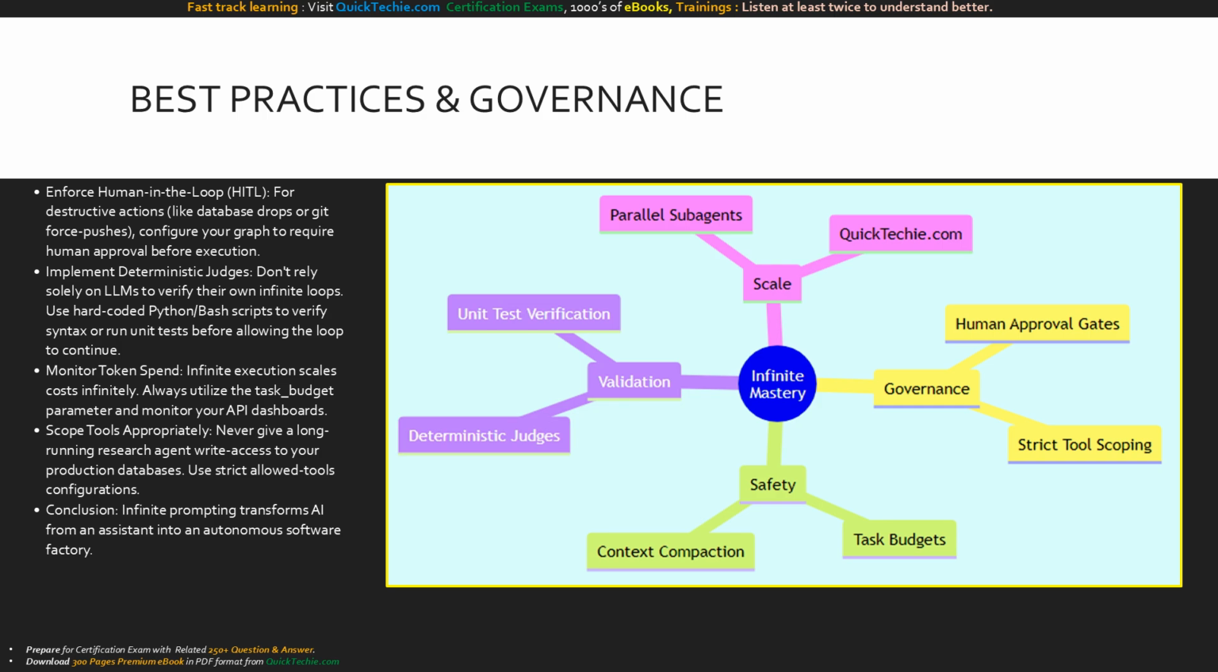You must monitor token spend. Infinite execution scales costs infinitely, so always utilize the task budget parameter to protect your budget. Finally, scope your tools appropriately. A background agent doing research should never have write access to your source code. By mastering these governance rules, you transform AI from a simple assistant into a safe, autonomous software factory.